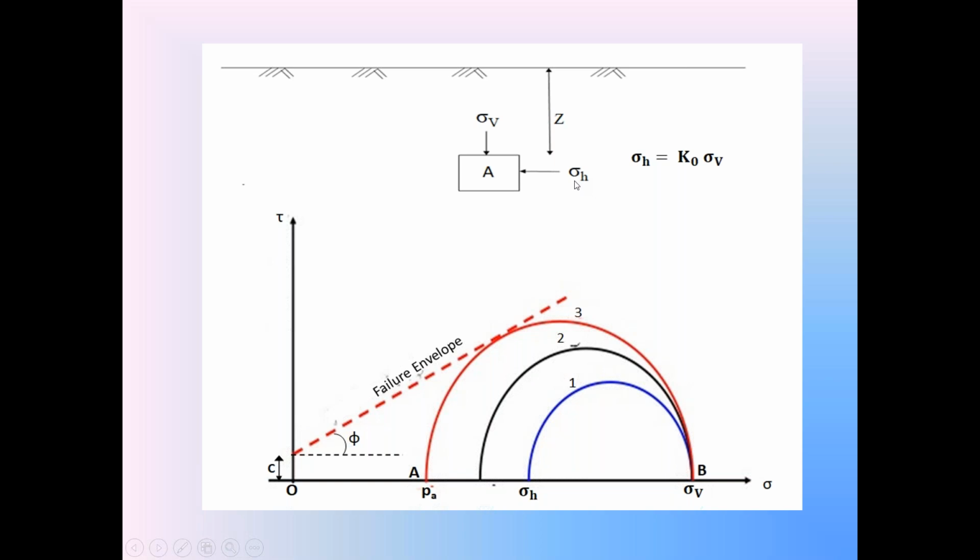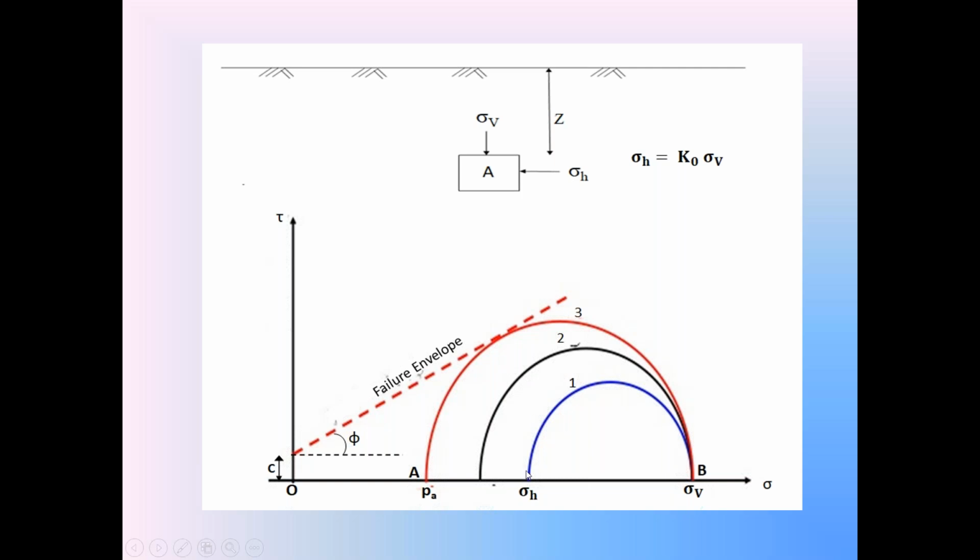Now, just at the beginning of the active condition, when the retaining wall just starts moving away from the backfill, sigma H slightly decreases. Horizontal stress slightly decreases. This point is the rest condition. In the active condition, sigma H gradually decreases.